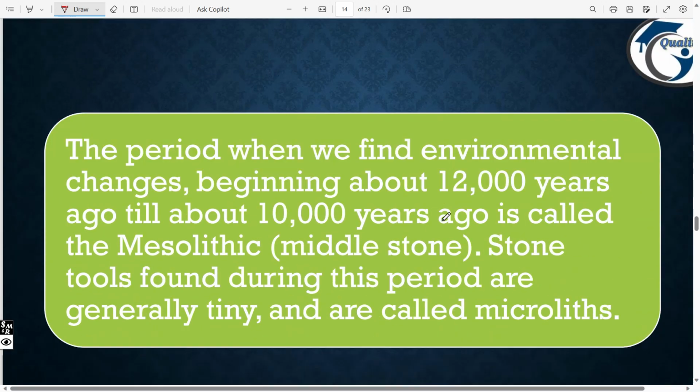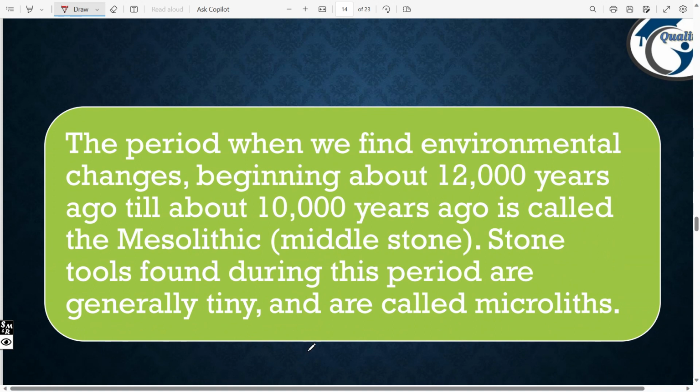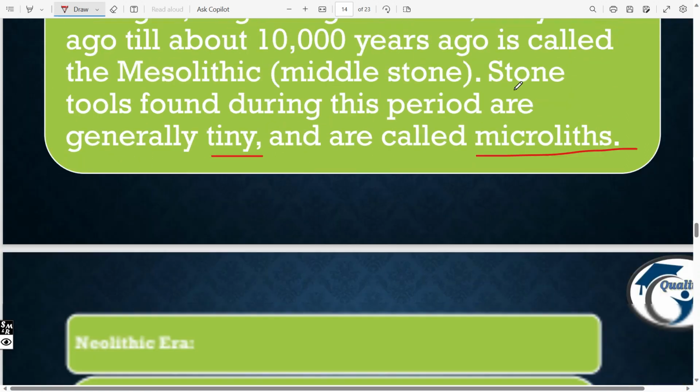Okay. Next, let's come to the period when we find environmental changes, beginning about 12,000 years ago till about 10,000 years ago, called the Mesolithic or Middle Stone Age. The stone tools found during this period are generally tiny and are called microliths. Microliths are nothing but small shaped stones. We just have to remember that small shaped stones are called microliths.